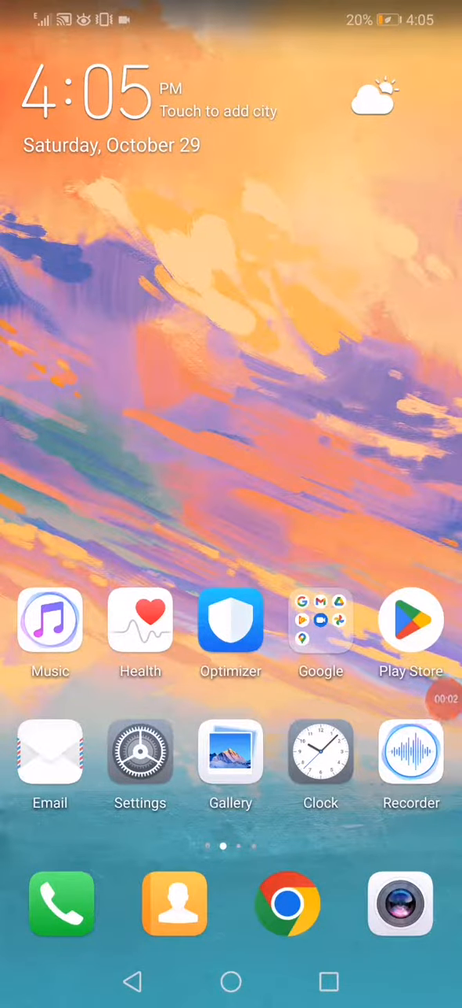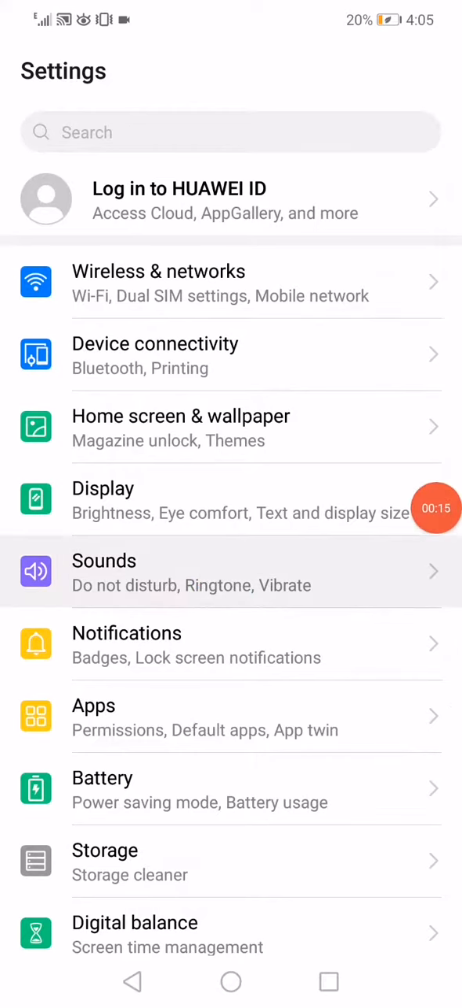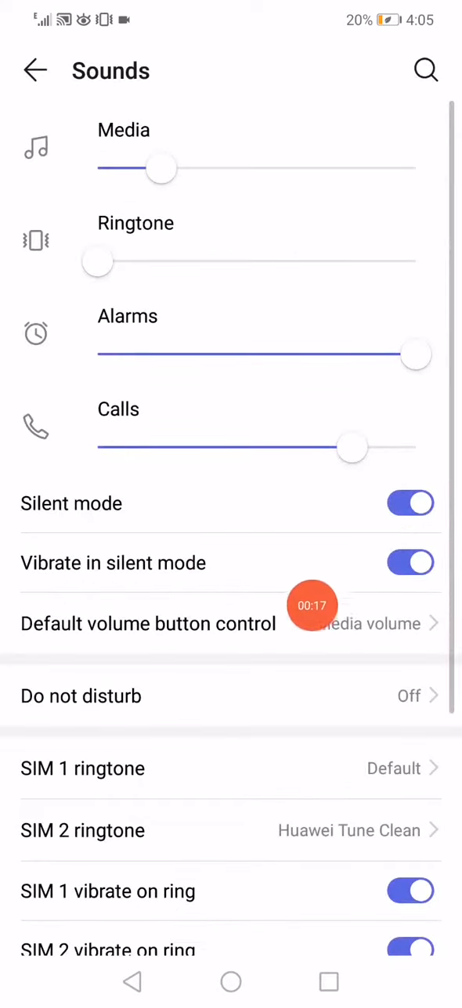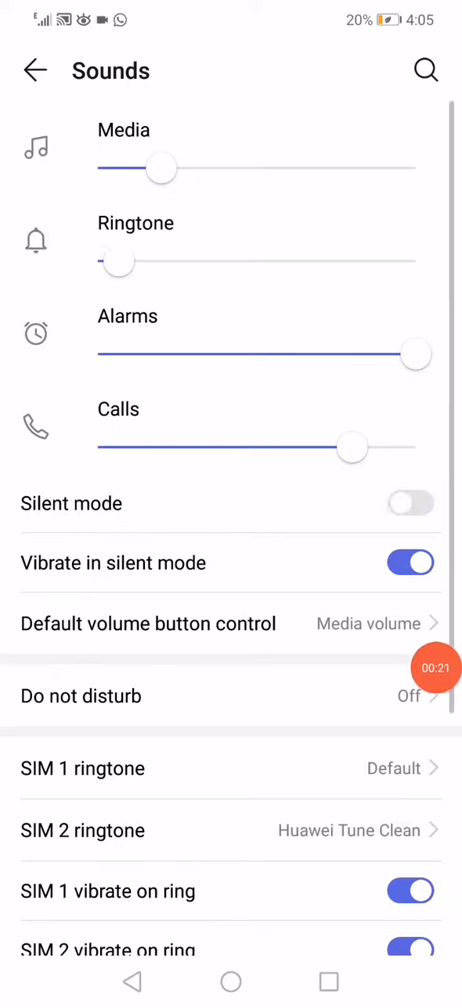In today's video, I'm gonna show you how to fix sound problem on any Android phone easily and fast. So all what you have to do is simple. Just go to the settings on your phone like this and then go to the sounds like this. And then all what you have to do is make sure that the silent mode is off like this.